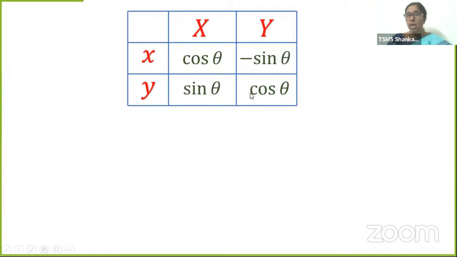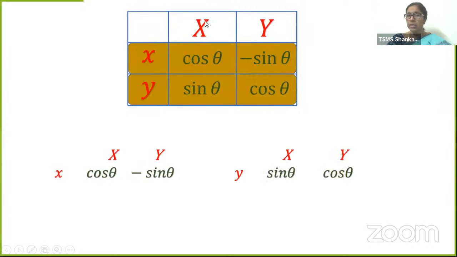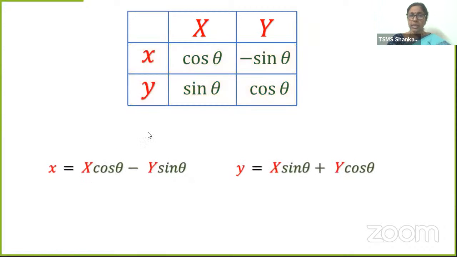Now let's see how we actually get it. What is x? X is equal to x into cos theta minus y into minus sin theta. Is it not? This is what I've taken. Now x into cos theta, then when you are taking y, it is x into sin theta plus y into cos theta. Let's see how we write that. X into cos theta, x cos theta minus y into sin theta, that is equal to small x, the original coordinate. Similarly, y is equal to x into sin theta plus y into cos theta. This is how you can find the original coordinates from this table.